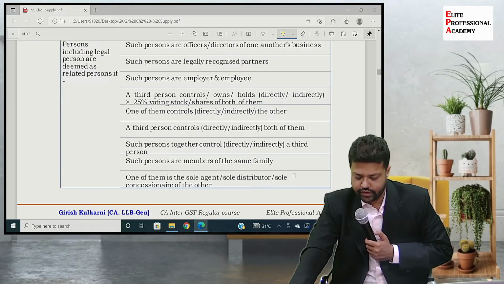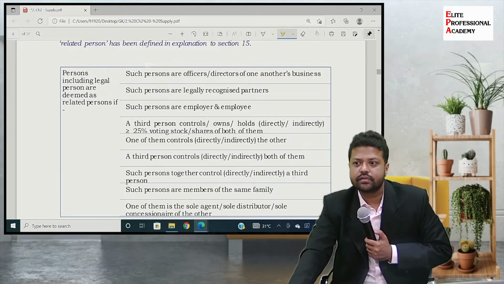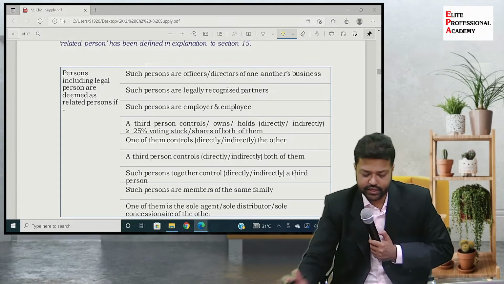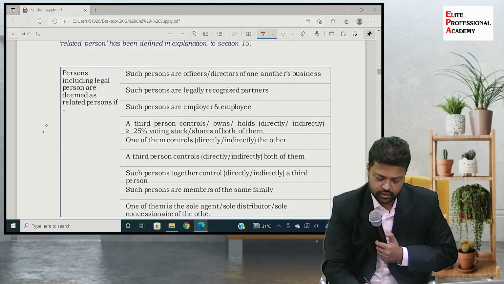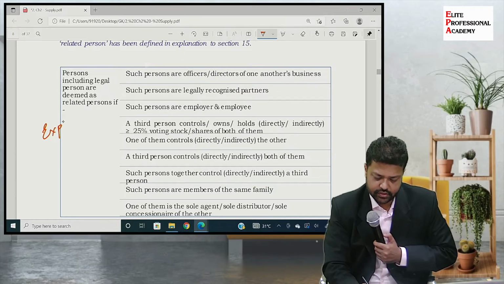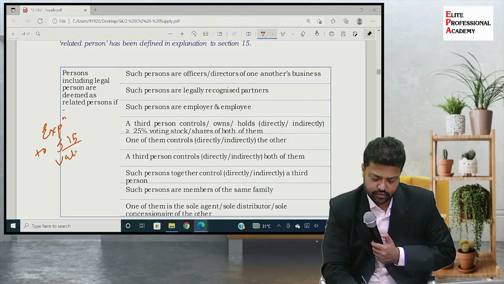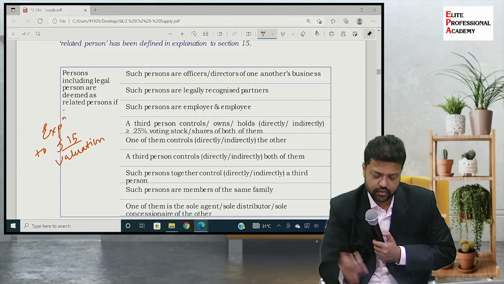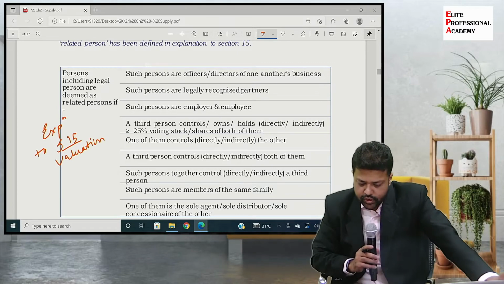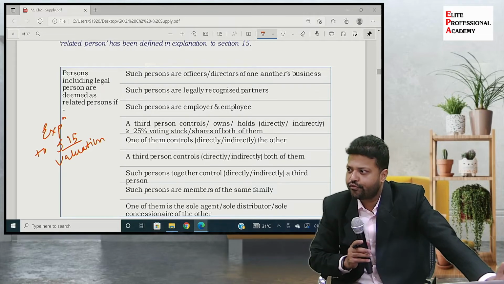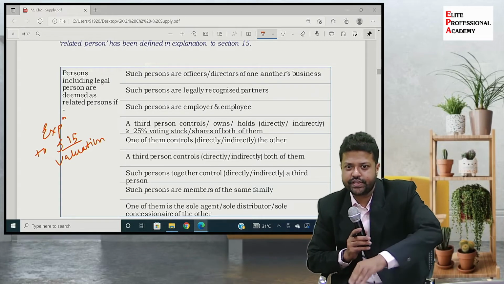This is the list of related persons under GST. It is given under explanation to section 15, which is valuation. Okay, so persons including legal persons are deemed as related persons if it is covered by any of these entries.